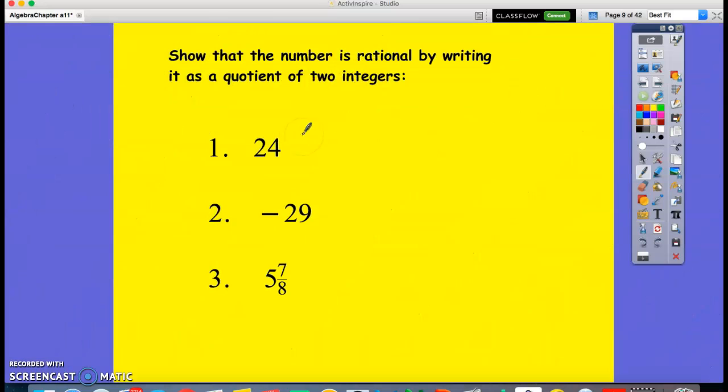So how do I show that this is rational? I can rewrite this as 24 over 1, right? An integer over integer, right? So this one, minus 29 over 1. This one I can rewrite as 47 over 8.